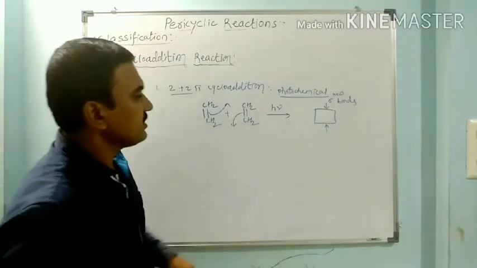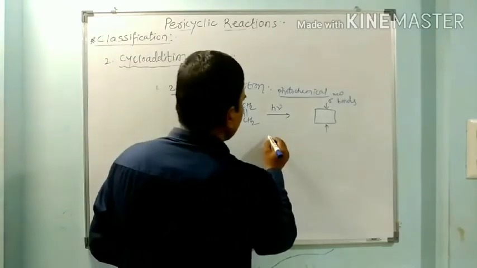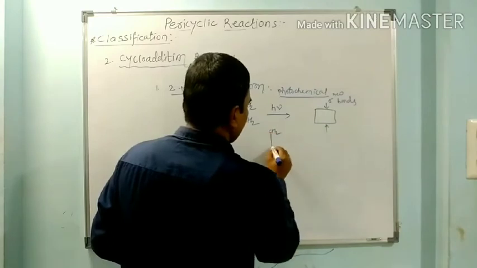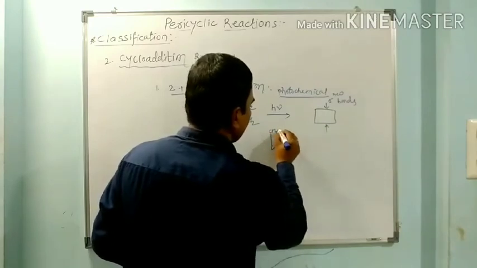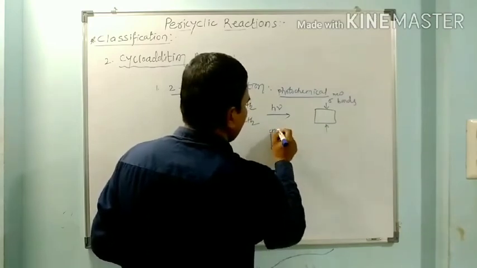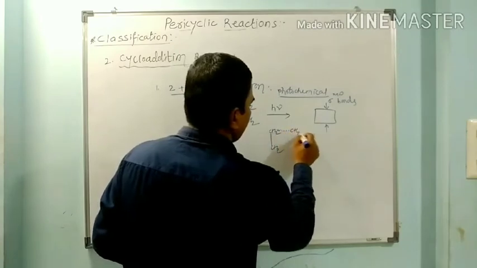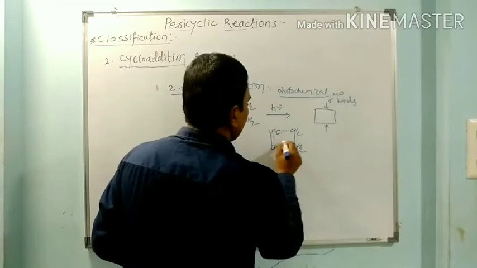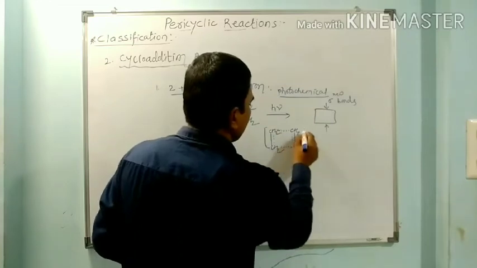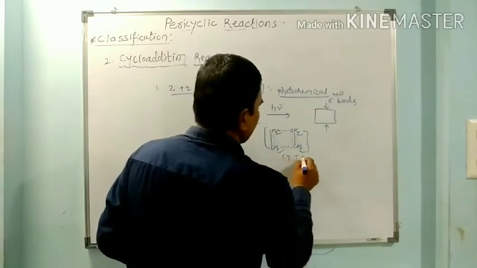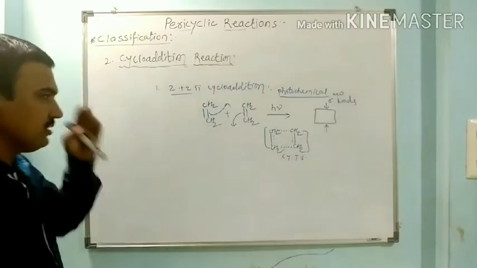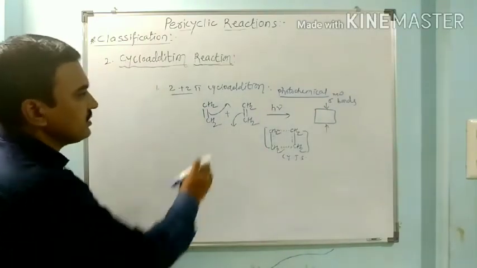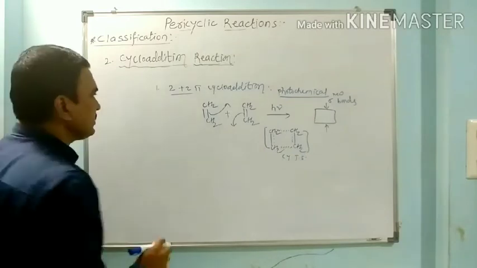So here again a cyclic transition state is generated like this. This is CH2, this is CH2. This is the new sigma bond, this is the pi bond which is breaking. So this cyclic transition state is generated during the course of the reaction and it gives the cyclic addition product. This is the photochemical 2 pi plus 2 pi reaction.